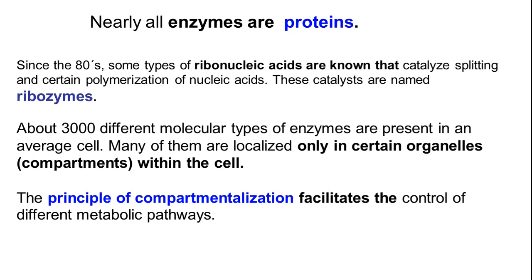It is so expansive, and in some cases the enzymes are present only in restricted areas. For example, oxidative degradation happens within mitochondria, so those enzymes which are responsible for oxidative degradation are present only within mitochondria. Proteolytic enzymes are present within lysosomes only. Otherwise the remaining proteins that are available outside could also get destroyed. So this principle of compartmentalization actually facilitates the control of different metabolic pathways. So how is this compartmentalization helping us?